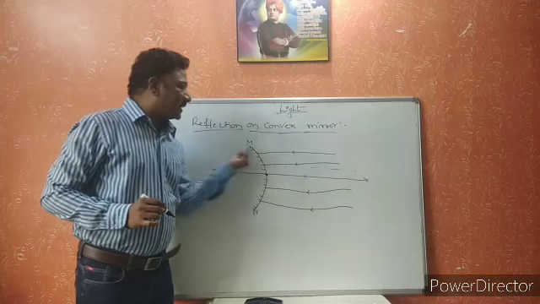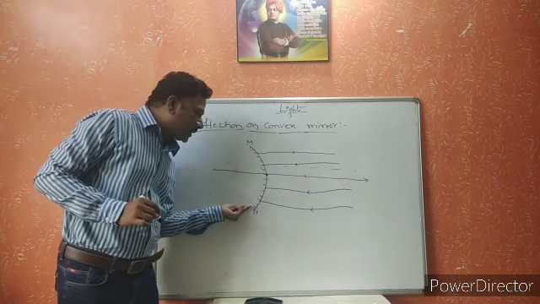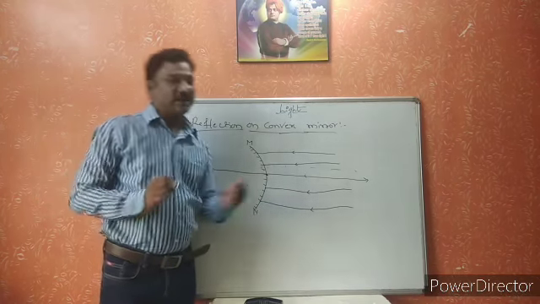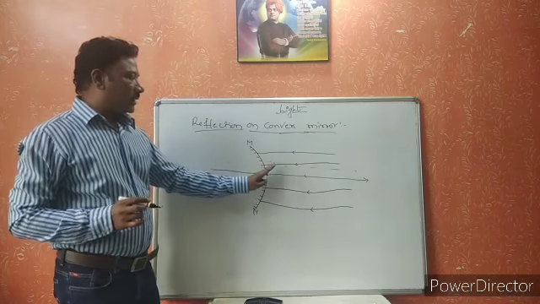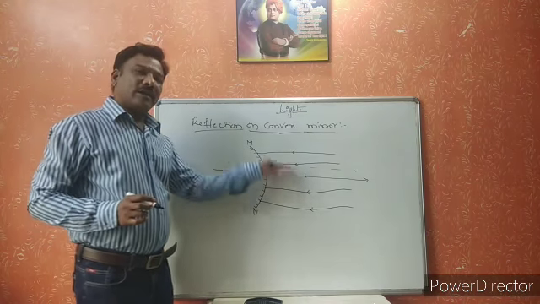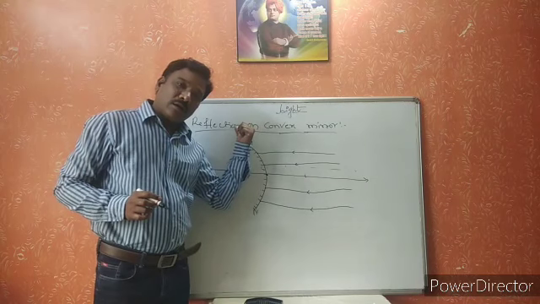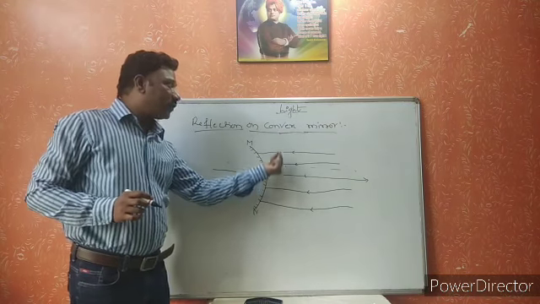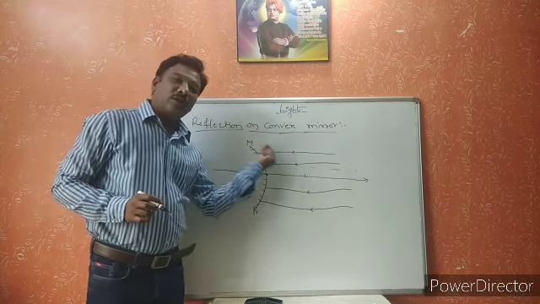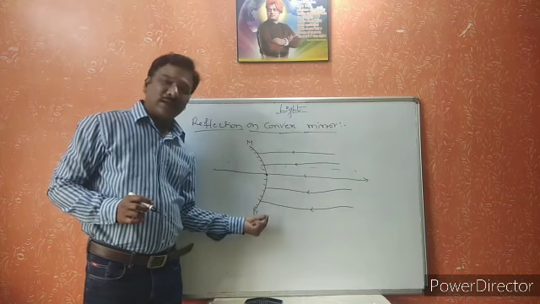Now, after incidence on the convex mirror, what happens to these light rays? In the same way as they are reflected from the concave mirror, these light rays also reflect from the convex mirror.